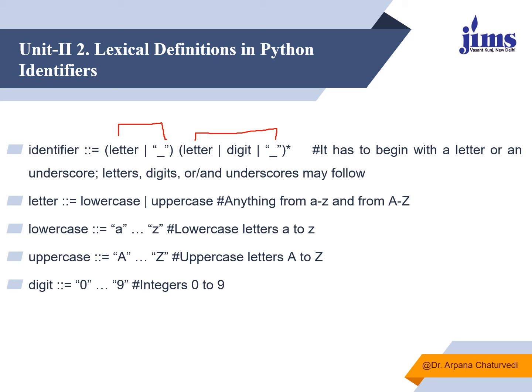If we talk about a letter, when we give the lexical definition, we can say that a letter can be lowercase or uppercase. These are the lowercase letters. These are the uppercase letters. Digits 0 to 9. So any combination of these can be used over here.